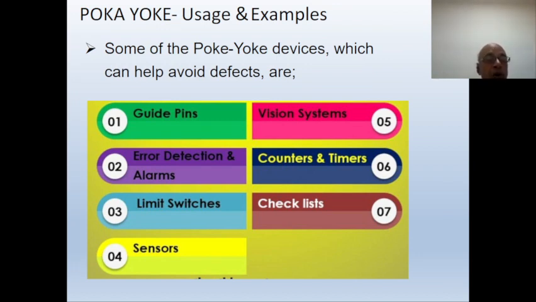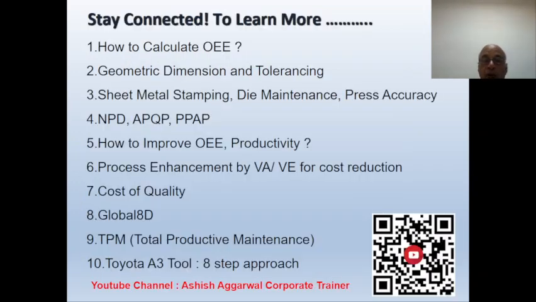We are knowingly or unknowingly using some of them. They act as Poka-yoke devices, like guide pins, error detections and alarms, limit switches, sensors, vision systems, visual controls, counters and timers, and checklists. A checklist is also a type of Poka-yoke device.